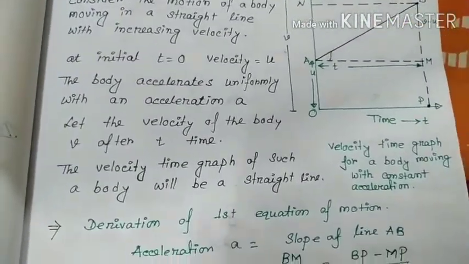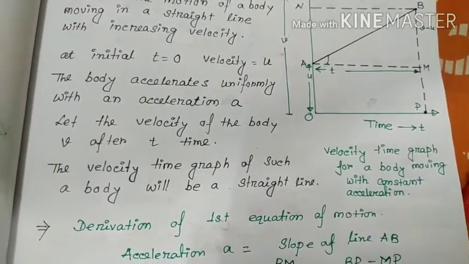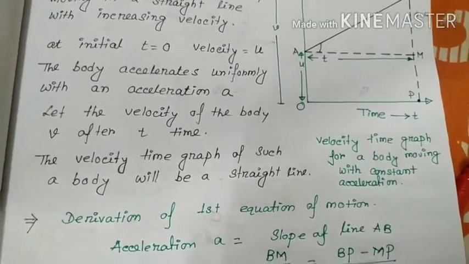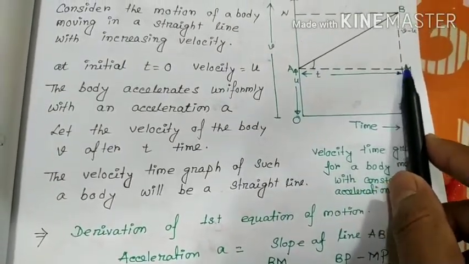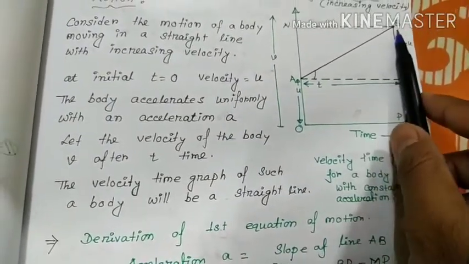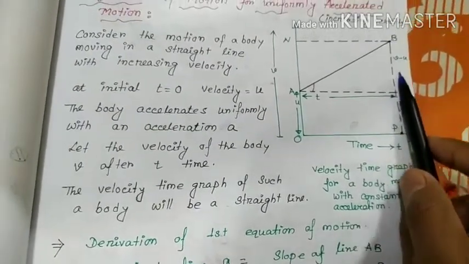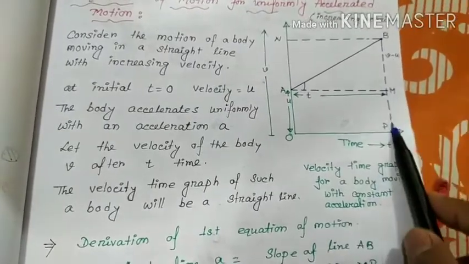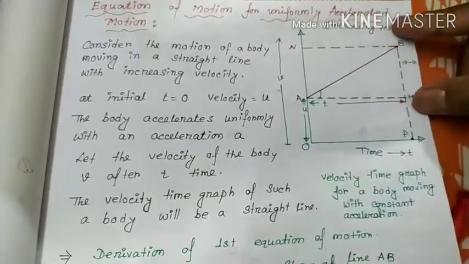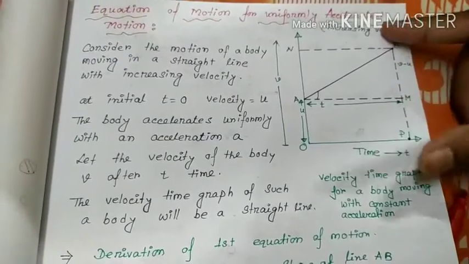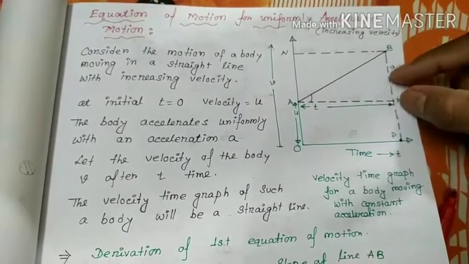The body accelerates uniformly with acceleration a. Let the velocity of the body after t time be v. After t time, the velocity BP is v, and this one is u. So BM, this portion, is total v minus u.